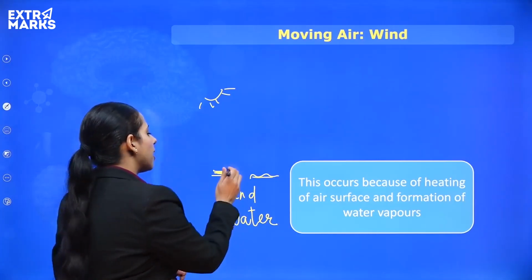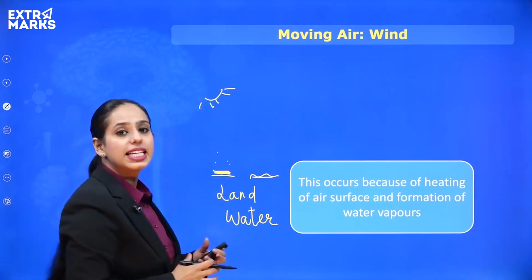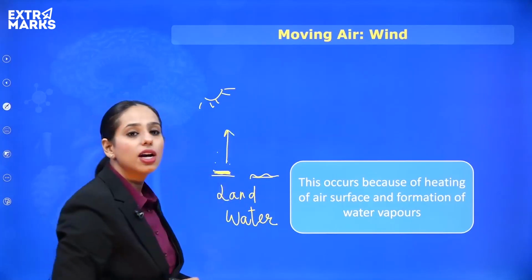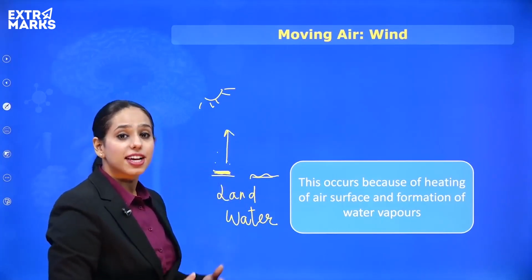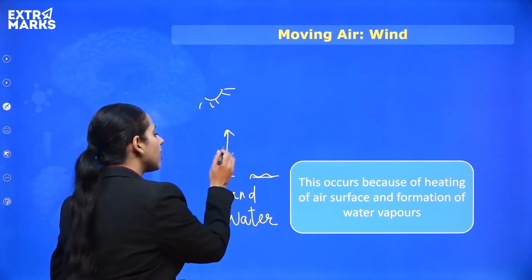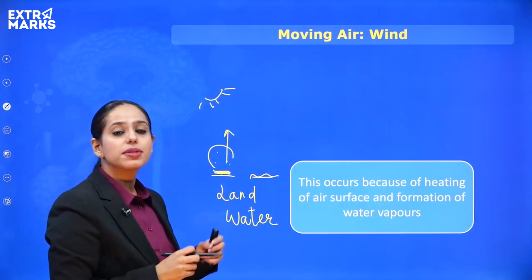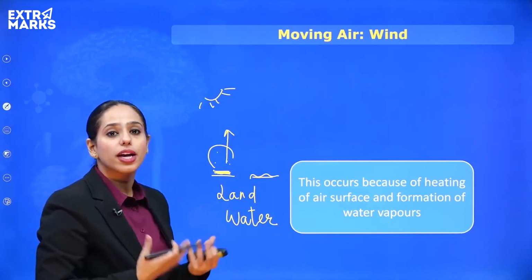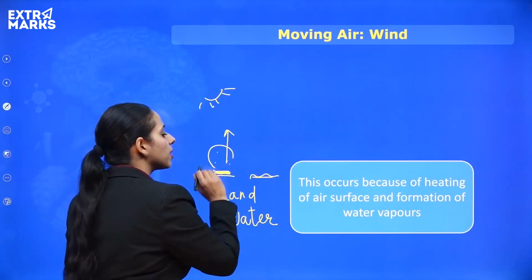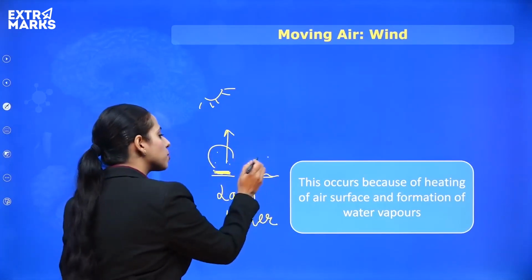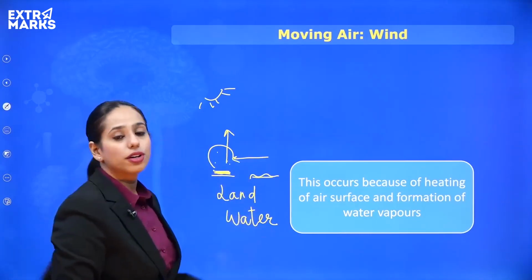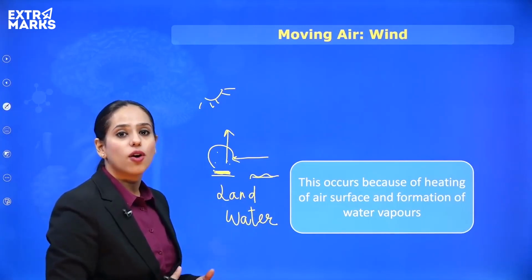So what happens is that the air molecules above the land also get heated up, and they start rising upwards. So the area above the land becomes like a vacuum, right? There are no air molecules present over there. Now to fill that empty space, the air from the adjoining cooler region starts moving to that place at a high speed. So this is what causes the movement of air called wind.